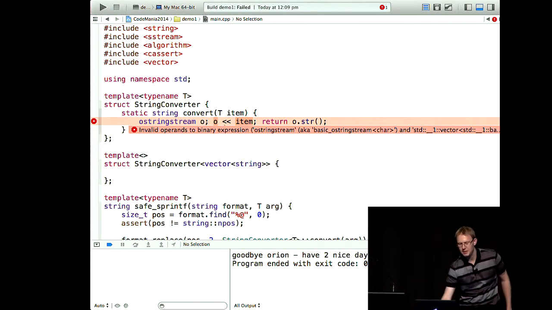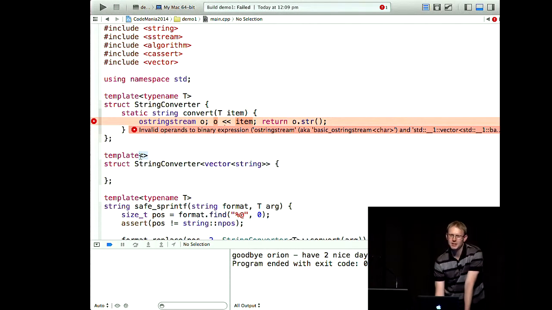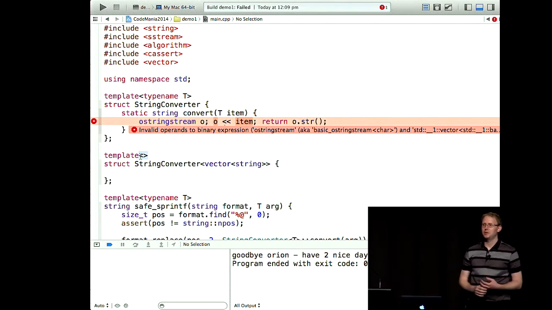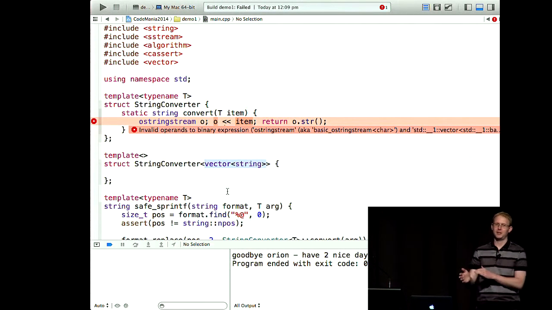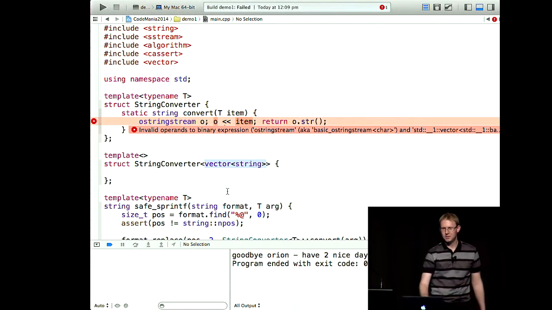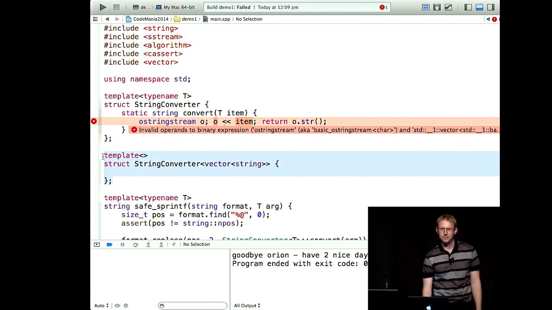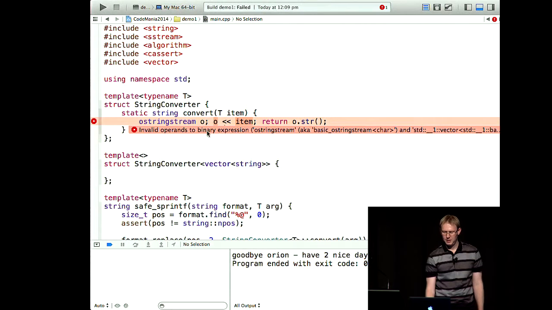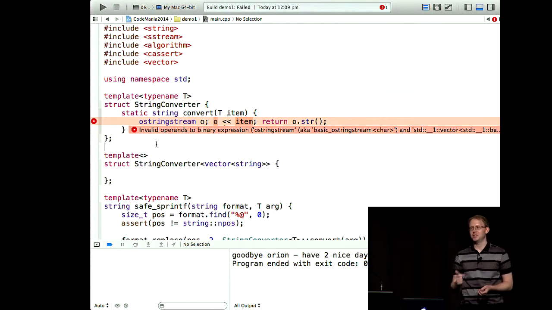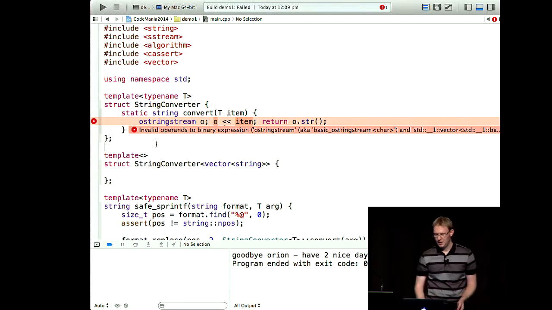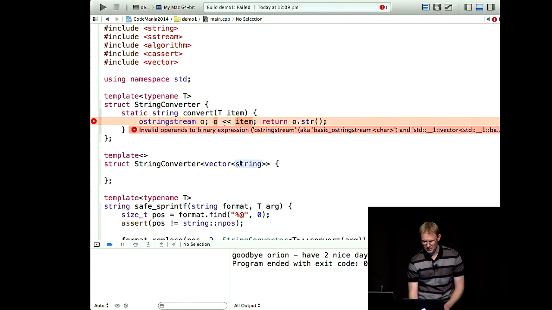So in this particular case, this syntax here with the just empty brackets, that's what's called a full specialization. So what I'm saying is, whenever anyone asks for a string converter for vector of string, use this sort of blueprint template here. If they ask for anything else, use that. Now, that would work, but we don't want that. We don't want to have to write a string converter for vectors of ints and vector of strings and vectors of something else. We'd just like to make one that works with all kinds of vectors.